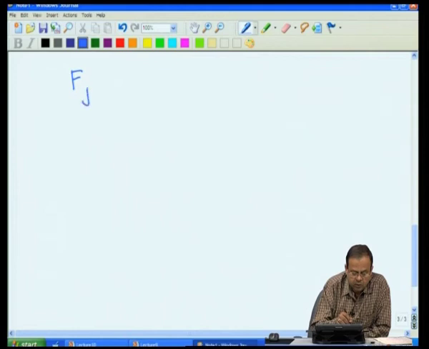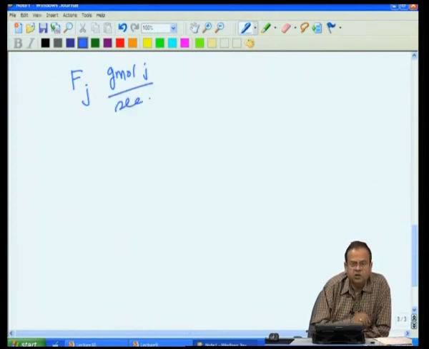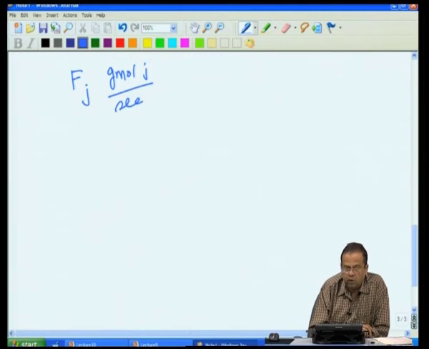Before we get into the material itself, just a word about different terminology that we will be using. For example, Fj as gram mole of J per second, that is molar flow rate. I am just repeating some of these things we had seen earlier, but for sake of clarity let us just repeat this once again.